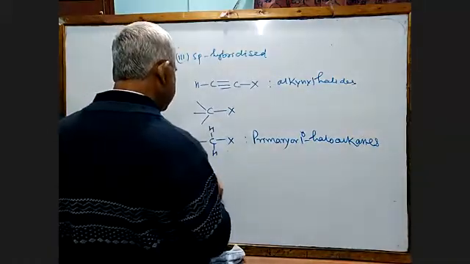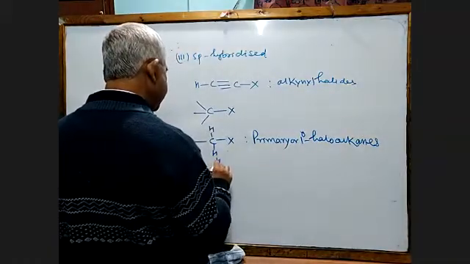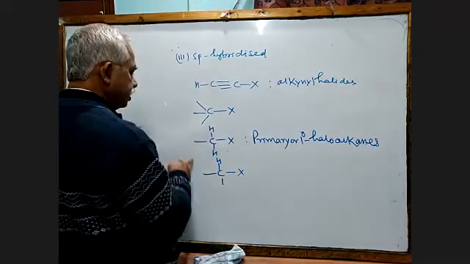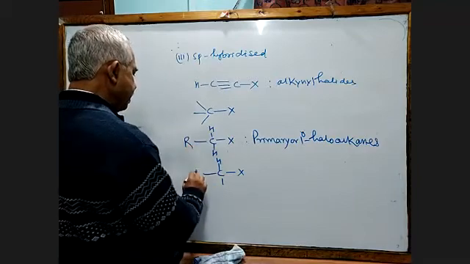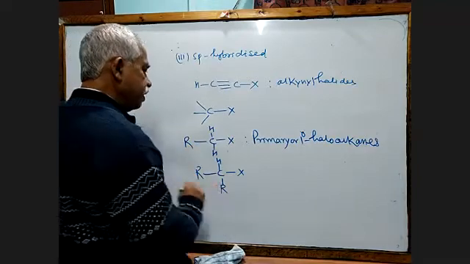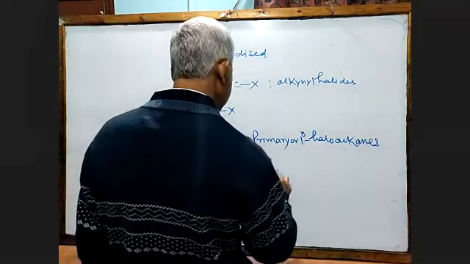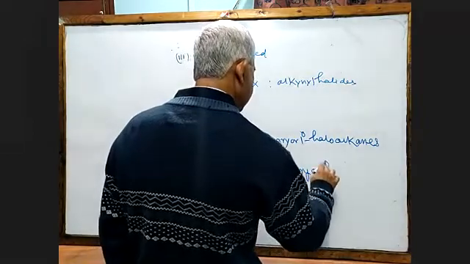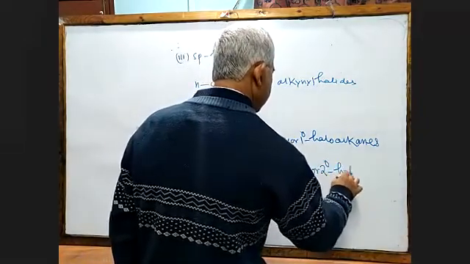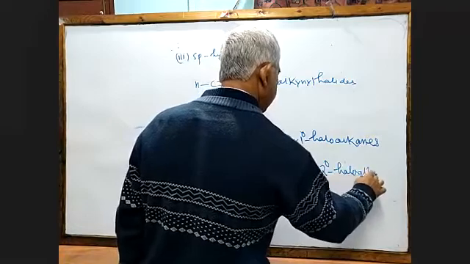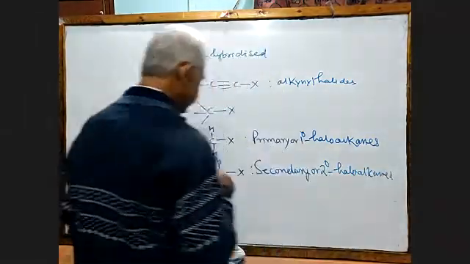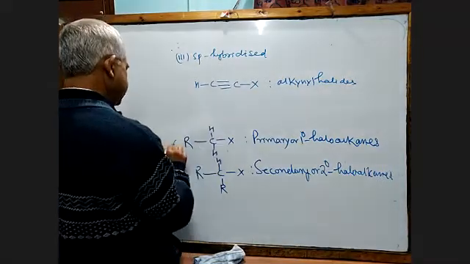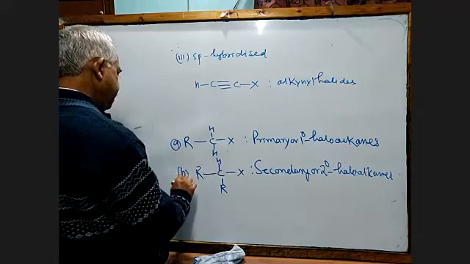If it contains 1 hydrogen, and the others are nothing but substituents, you can write here R, you can write here R, these are called secondary haloalkane.